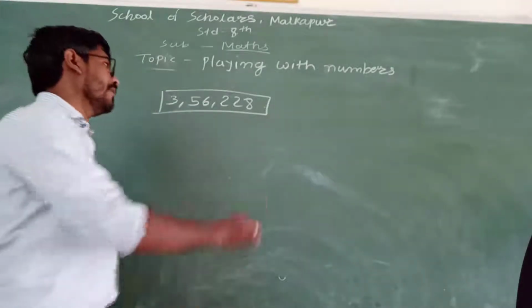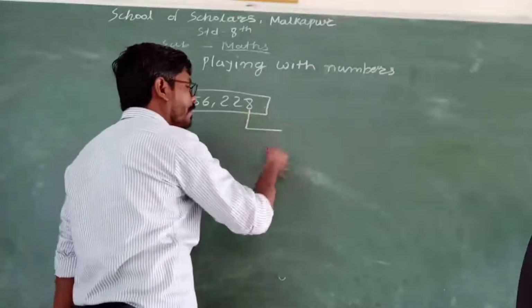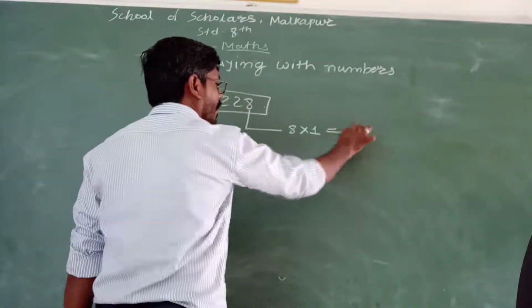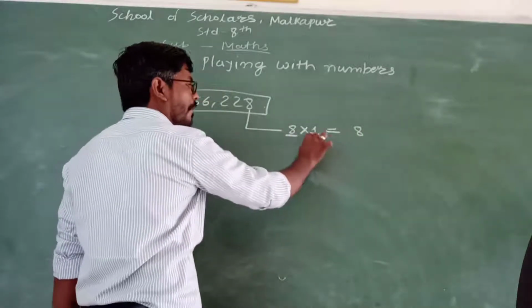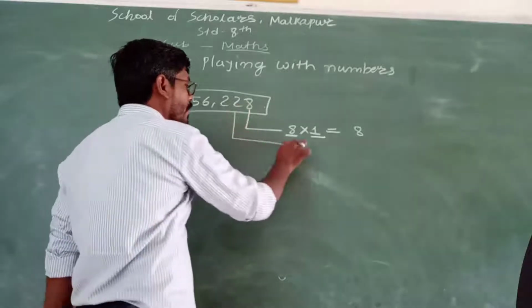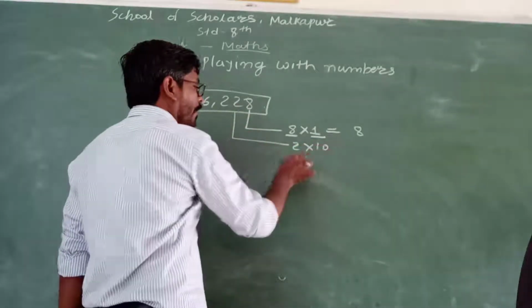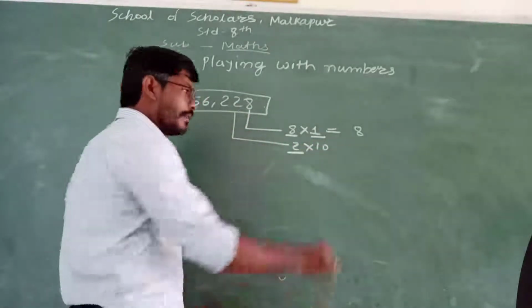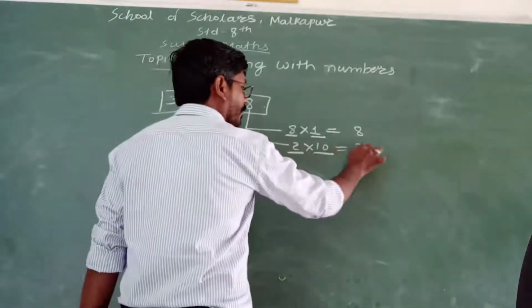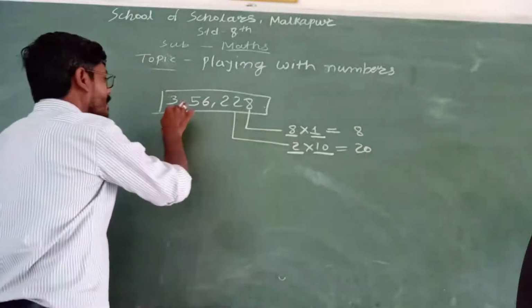Now if I ask you the place value of this 8, you will simply say 8 multiplied by 1 is equal to 8. Face value of the digit multiplied by the value of the place is equal to place value. Similarly, the place value of this 2 is 2 multiplied by 10, the face value of the digit multiplied by the value of the place occupied by it, 2 tens are 20.